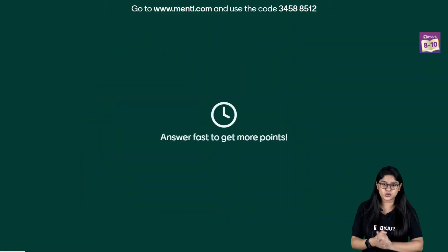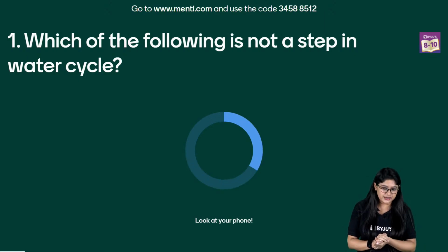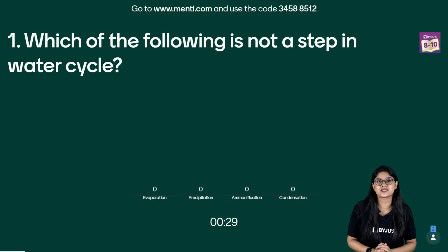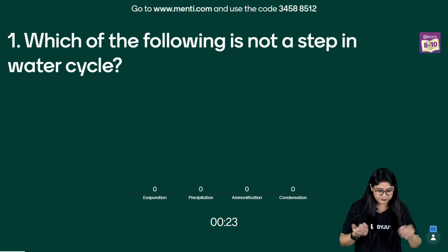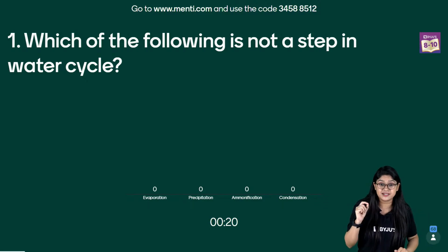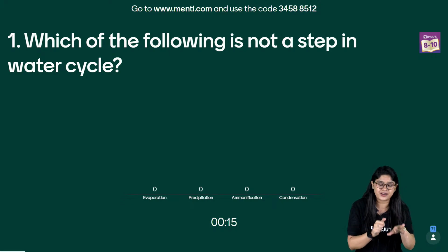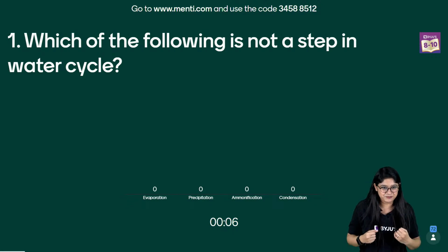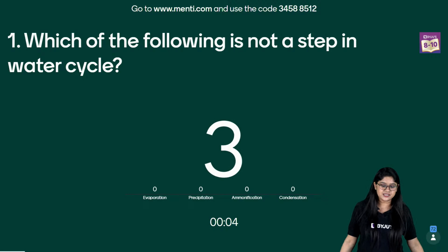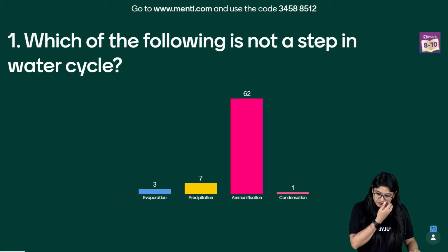And here we go with the first question. Which of the following is not a step in the water cycle? We have discussed the water cycle. Which of these options is not a step? Evaporation, precipitation, ammonification or condensation. Look at the question and the options properly. Focus on the correct answer. In Mentee, if you want to get more points, you have to answer very quickly. Please tell me the correct answer for this particular question where we're looking for the steps of the water cycle.